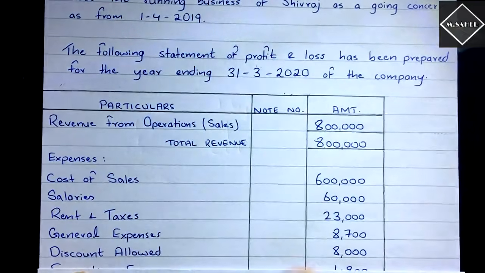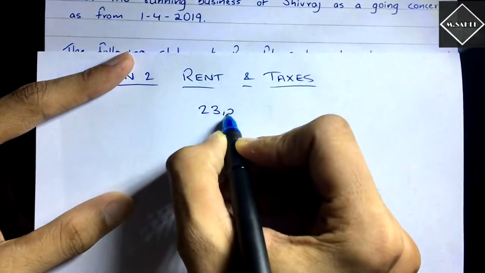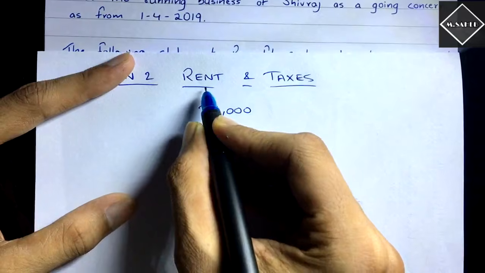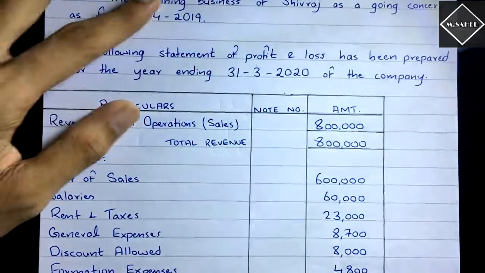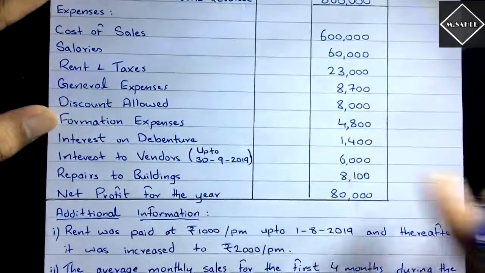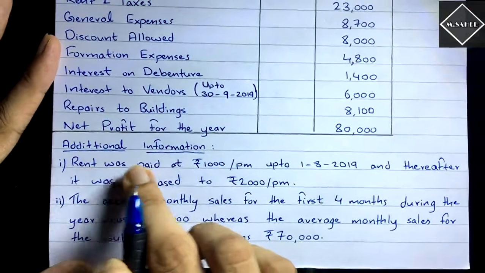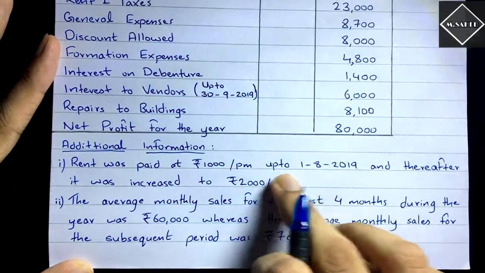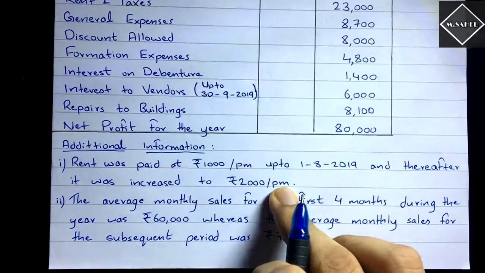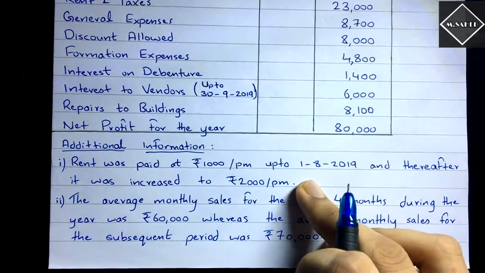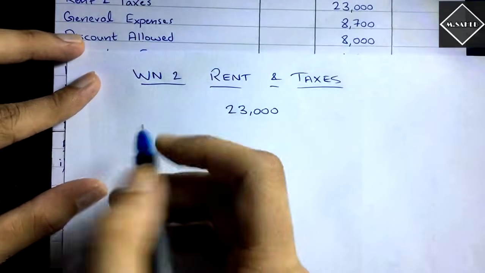Now in the profit and loss statement, we have been given rent and taxes as 23,000. But you have to see that in this there is rent as well as taxes. It is combined, so keep that in mind. We would have allocated this on the basis of time ratio, but here we have got an adjustment. It is said rent was paid at rupees 1,000 per month up to 1/8/2019, and thereafter it was increased to rupees 2,000 per month. You see this adjustment? Because of this adjustment we have to do some calculations and prepare the working note. So now let's get the timeline first.